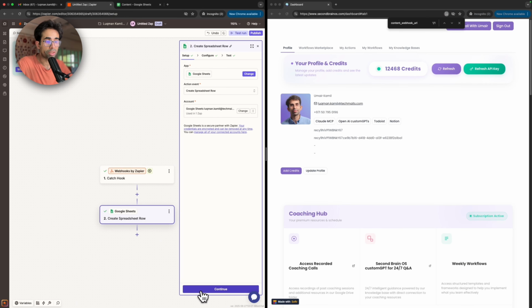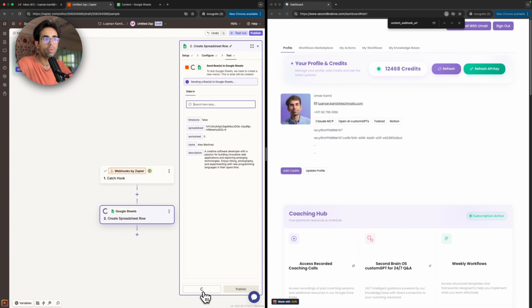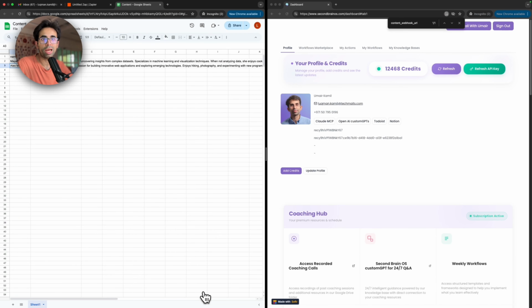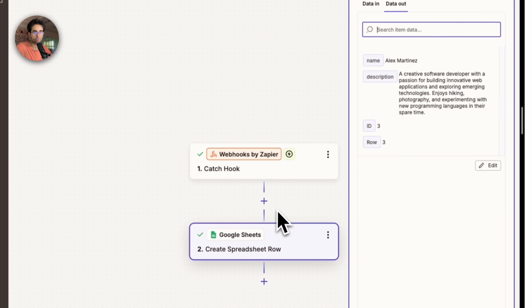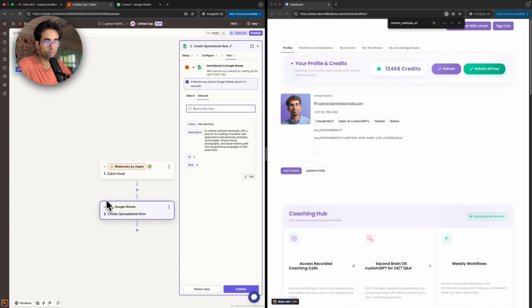And this time I just have to press continue because everything is set up, it's working, continue, and retest step. And so you'll see that Alex Martinez has also landed in this Google Sheet. And so over here, honestly, it's very straightforward. Sure, you can look at tutorials for whatever tool or app that you want to use. Don't worry about Airtable or Notion, that's coming up in this video. For all the other tools, it's a fairly similar process, and I think you'll learn more just by playing with Zapier should you want to.